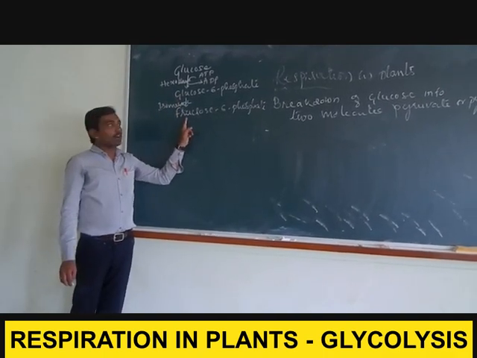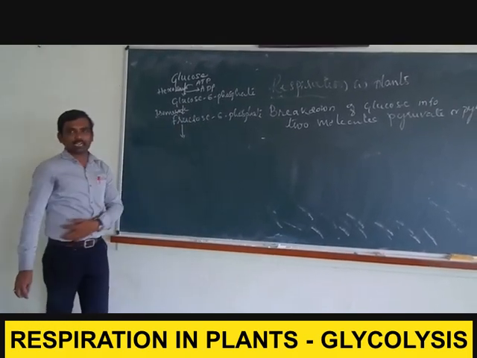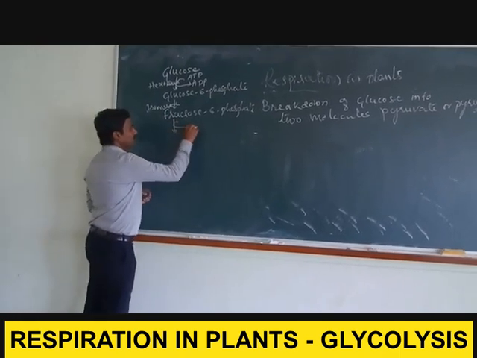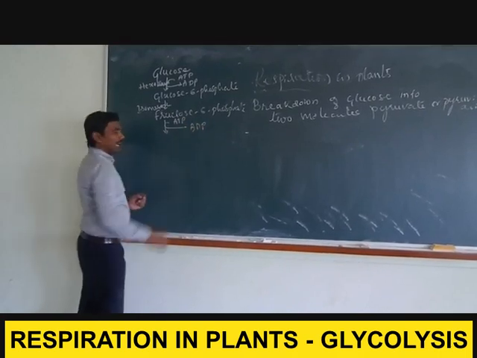Then the second phosphorylation occurs here, again with the utilization of one molecule of ATP. That ATP is converted into ADP.